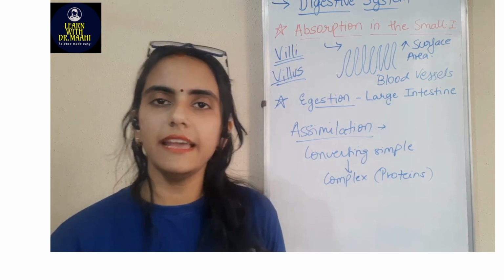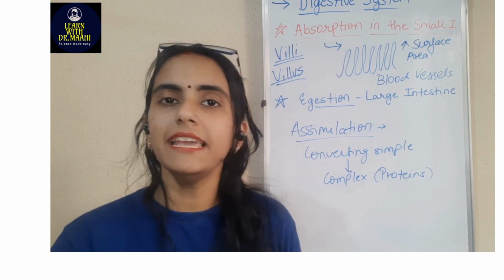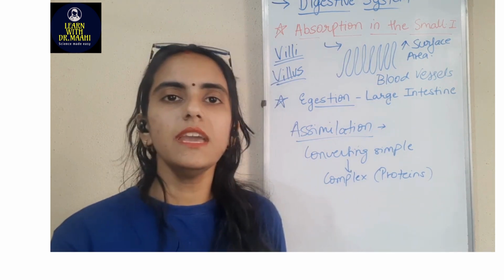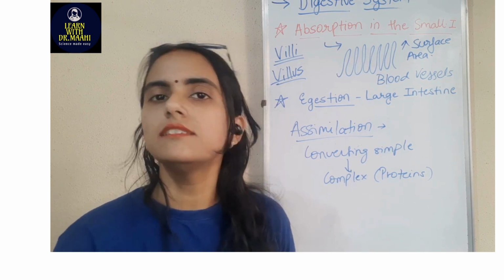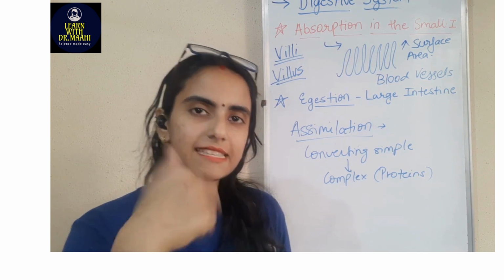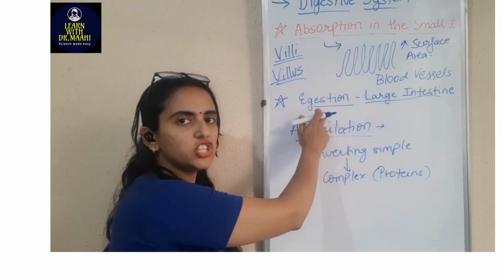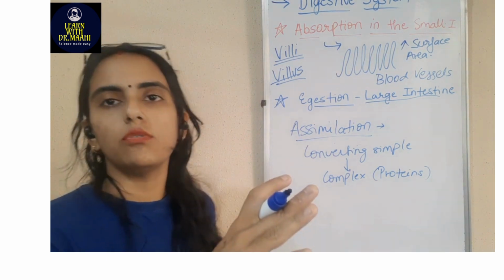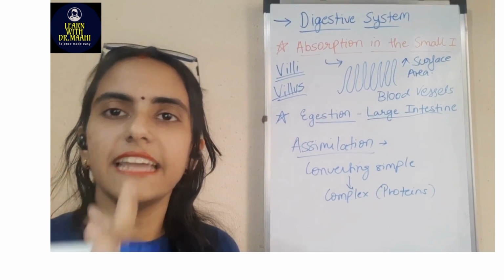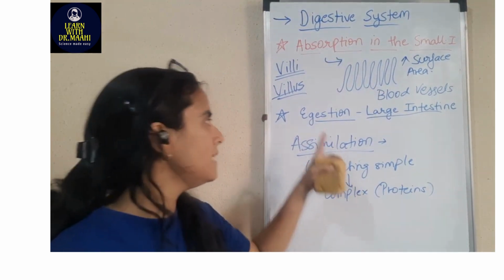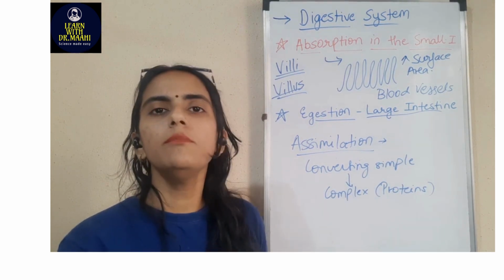Now absorption is done, assimilation is done. Whatever we are needing, वो हमने ले लिया है. Now what is remaining in the digestive cavity? Something that we don't need. जो हमारे body को काम का नहीं है, that material is remaining. So that material is then passed down to the large intestine. What is egestion? Egestion means removing out. सबसे पहले क्या था? Ingestion. Ingestion means taking inside by the mouth. And सबसे last में आता है egestion, which happens in the largest intestine, which means we are removing it out.